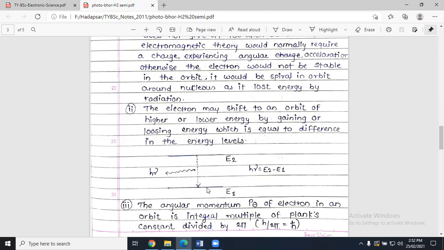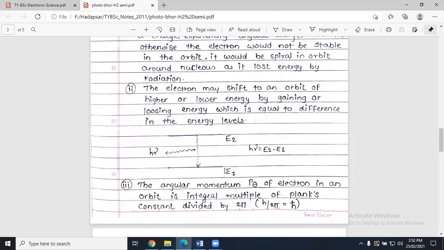What does that mean? If an electron is present in E1 and gains energy, it will jump from the lower to the higher energy level. If an electron is present in E2 and loses energy, it will jump from the higher energy state to the lower energy state, and that energy is equal to the difference between the energy levels. So this is the radiation of the electron, given by the difference of the energy levels, E2 minus E1.